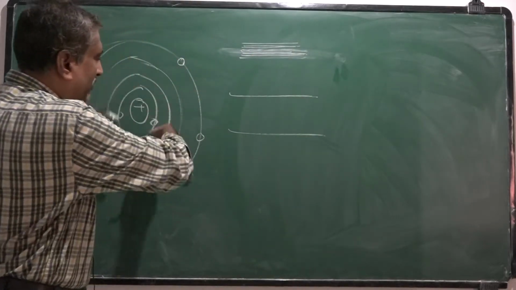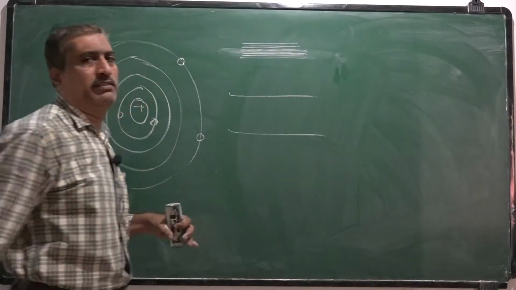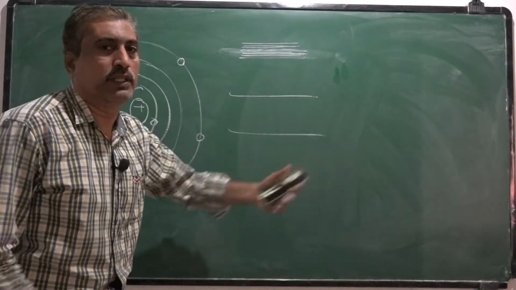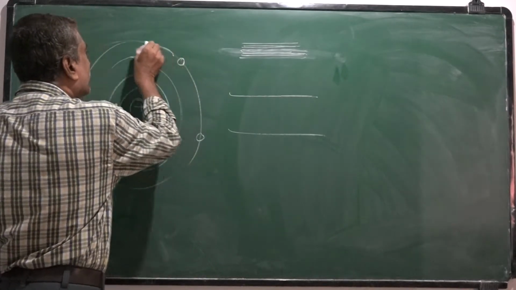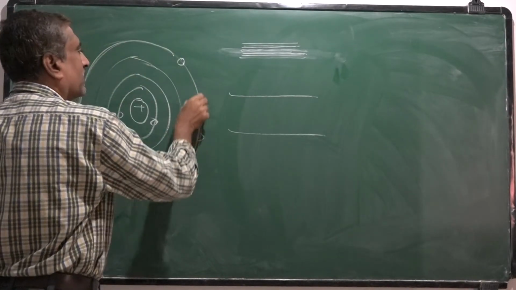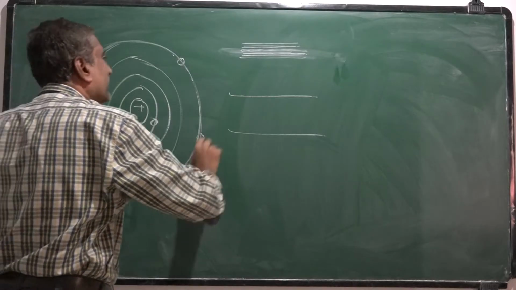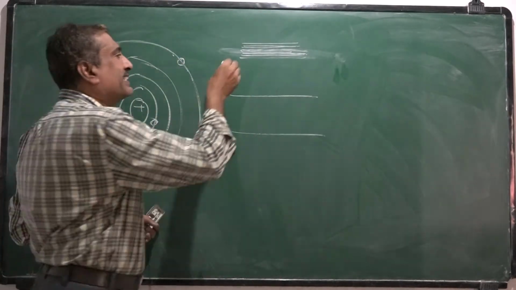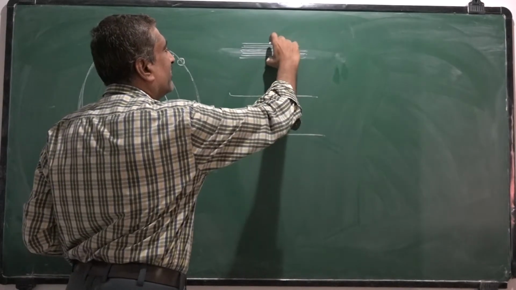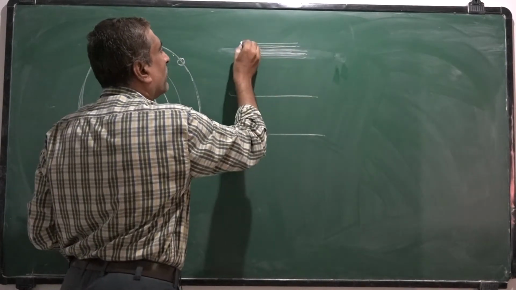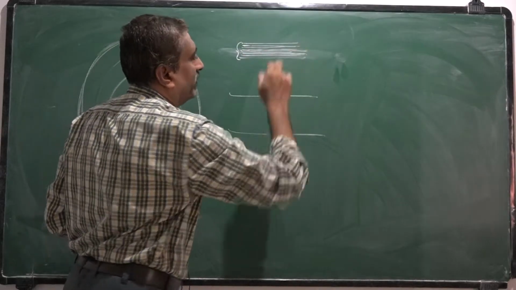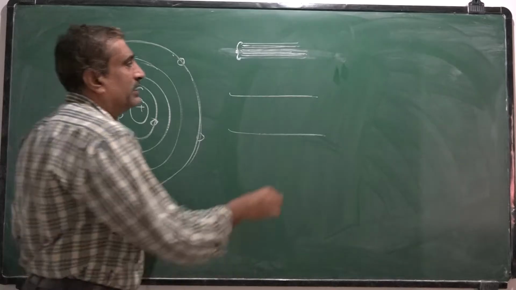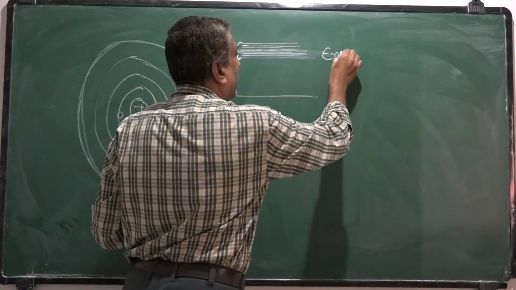Whereas in the innermost orbits, there is no effect of one another. There is no influence of an electron in one innermost orbit on another innermost orbit. So only the energy levels of the outermost orbit are influenced by the presence of another atom, so that instead of energy levels, these energy levels split and form a closely packed group of energy levels, and this closely packed group of energy levels is called an energy band.